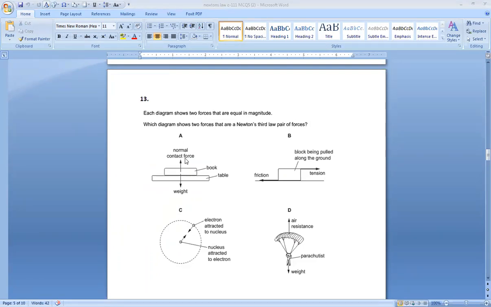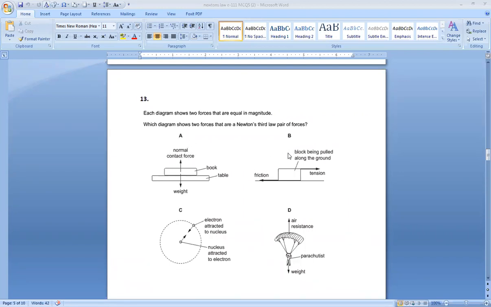As I said before, action and reaction act on two different bodies. But in this case, weight is the pull of gravity on the book. It is acting on the book. And the normal reaction of the table is also acting on the book. And these two forces are cancelling each other as well. So in Newton's third law, forces must be acting on two different objects, and they are not cancelling. So that's why option A is wrong.